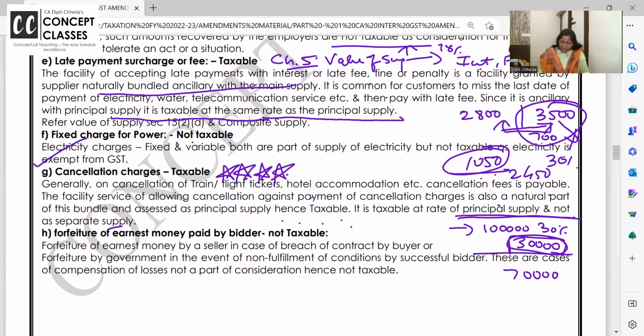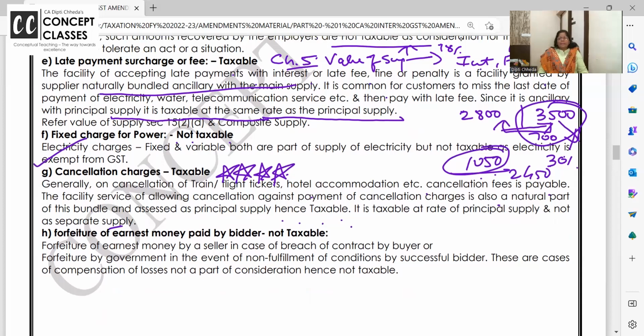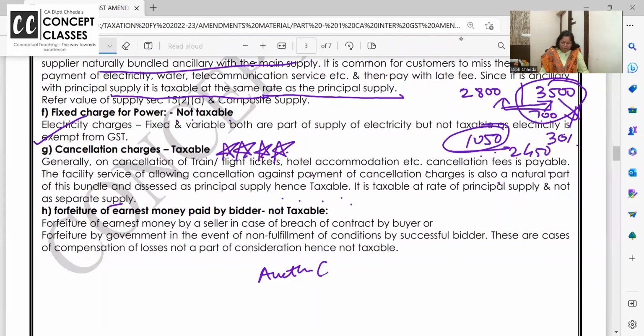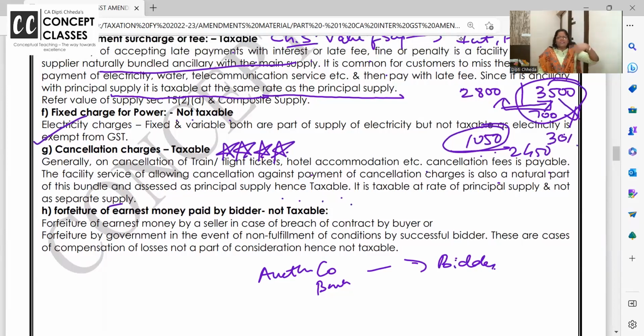Okay, right. Next is in case of bidding. You all know what is bidding? Auctions होते हैं. Kabhi kabhi, if the bank people feel the person is not paying the EMI of the house, they seal the house and then they auction, they sell it, whoever wants to buy. So forfeiture of earnest money paid by the bidder. This is the auction company or bank, and these are bidders. Genuine bidders should come. कोई भी ऐसे ही fake आके price बढ़ा के जाता है, they don't want to buy, but just try to inflate. Like this, fake people should not come.